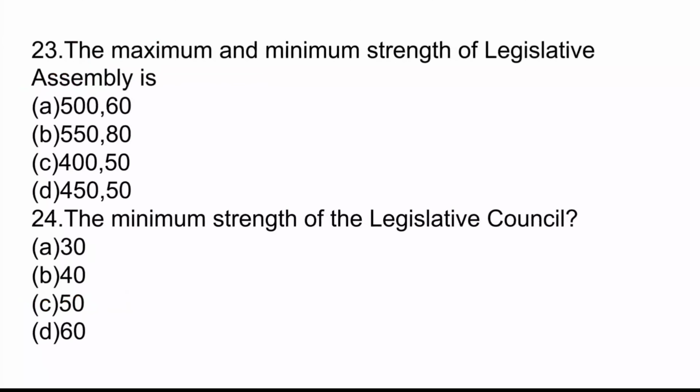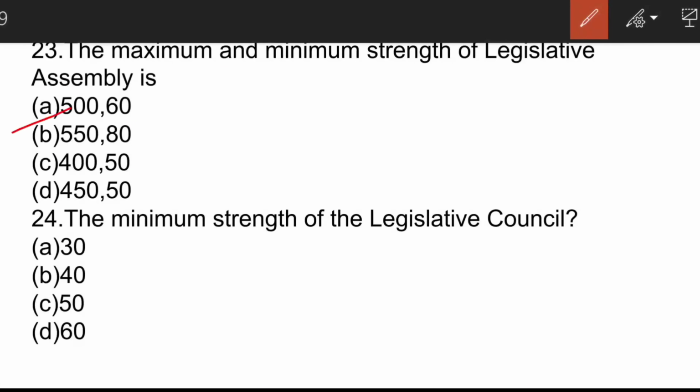The next question. The maximum and minimum strength of Legislative Assembly is? Option A. Article 168 to 212 consist of the state legislature. The governor also nominate one Anglo-Indian to the Legislative Assembly.